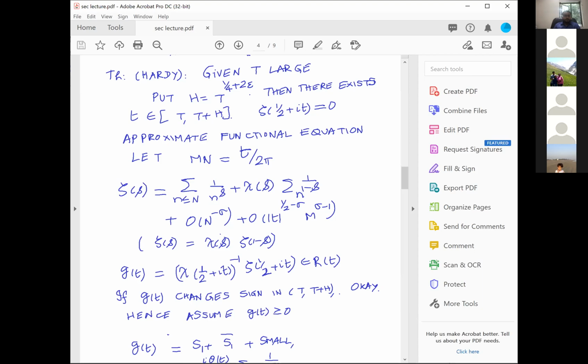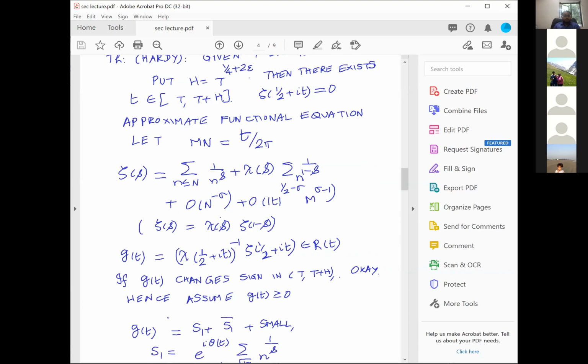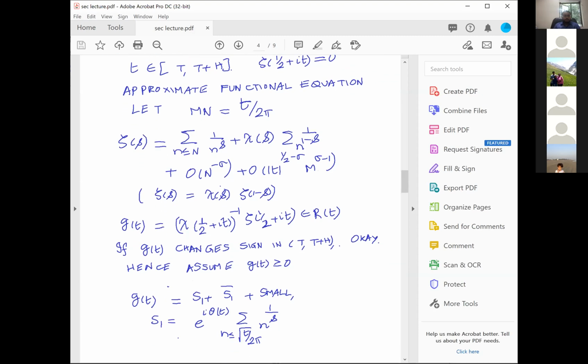That means essentially we are back to multiple averaging, because I now have a function which is non-negative. Now you write G(t) = S1 + S1 bar + a small term.